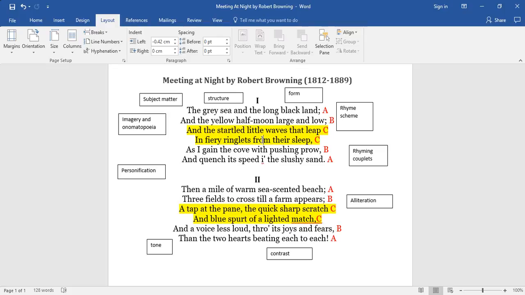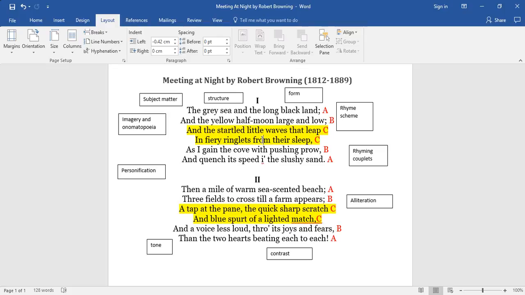You've got visual imagery of the little waves that leap and the fiery ringlets of the waves. That's a very vivid image. Fiery ringlets of the waves is a very passionate image. Fire is often connected to passion and love. So he's presenting his love very vividly through that. You also have the image of the warm scented sea in the second stanza. That's sensuous imagery. It's a very romantic image and very fitting with the subject matter of the poem.